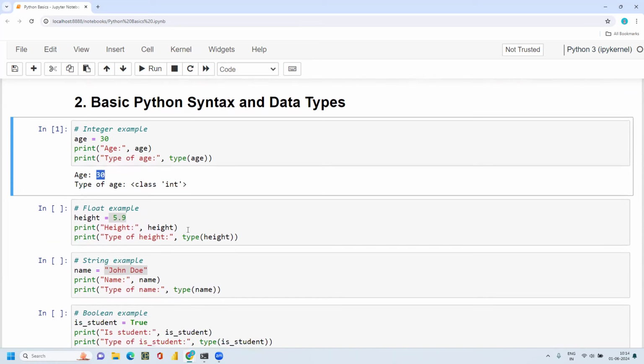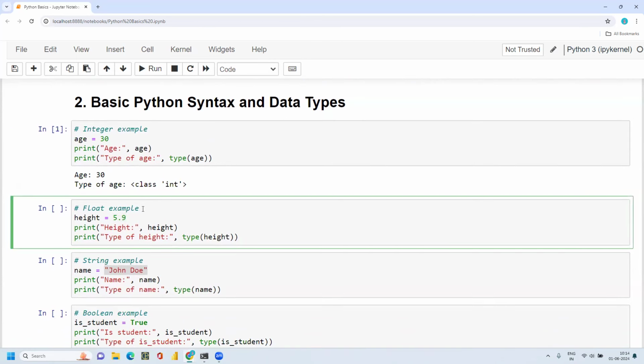The other data type in Python is float. Whenever we are working on decimals like 5.9, 1.2, or 3.5, these are called floats. Here I'm giving the variable height equal to 5.9. You can assign it to any variable, x, y, a, b, equal to some float number. I'm just assigning a float value 5.9 to a variable height.